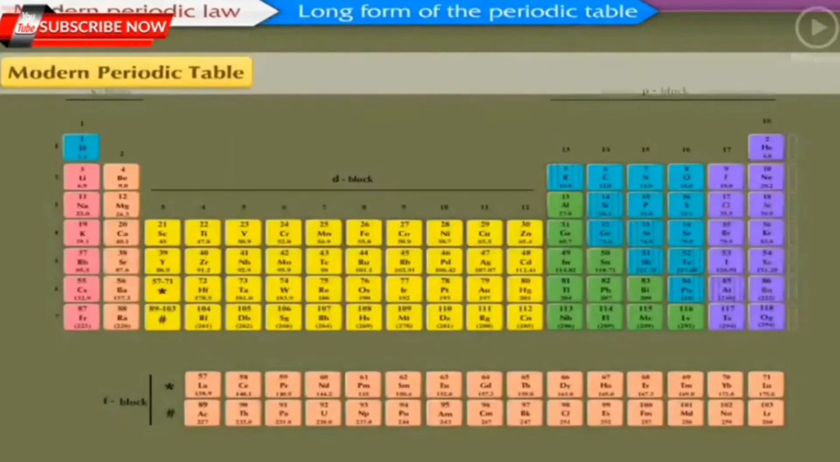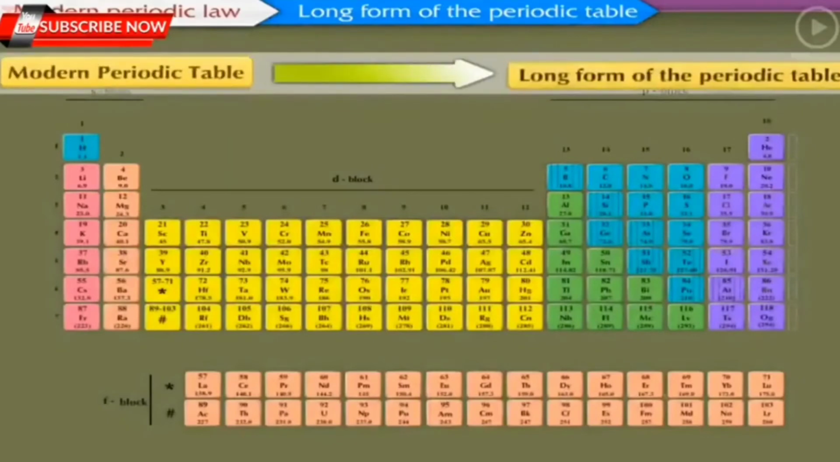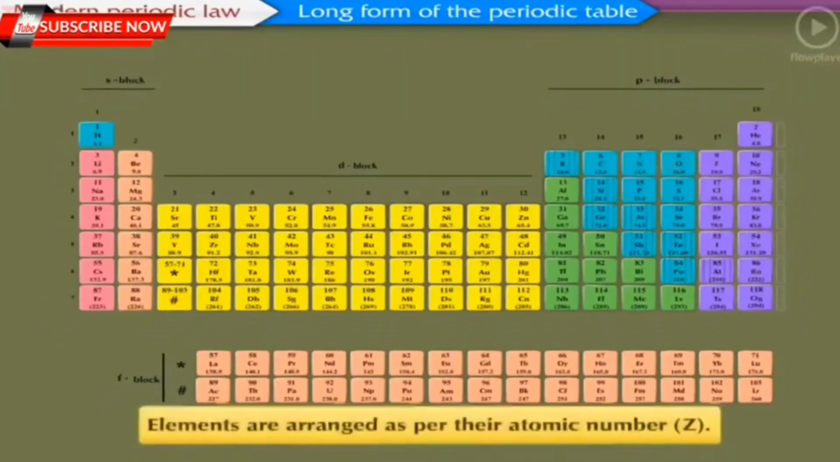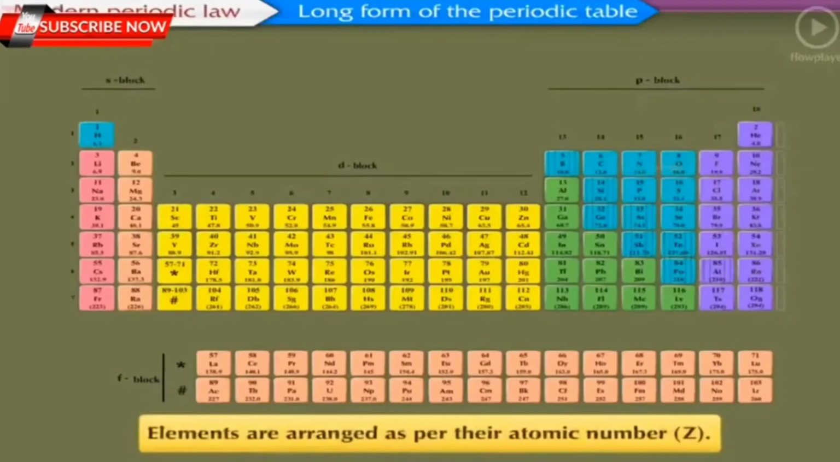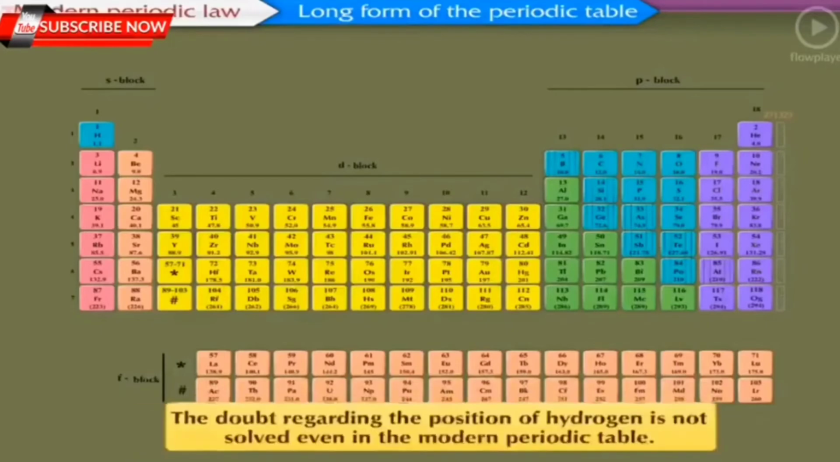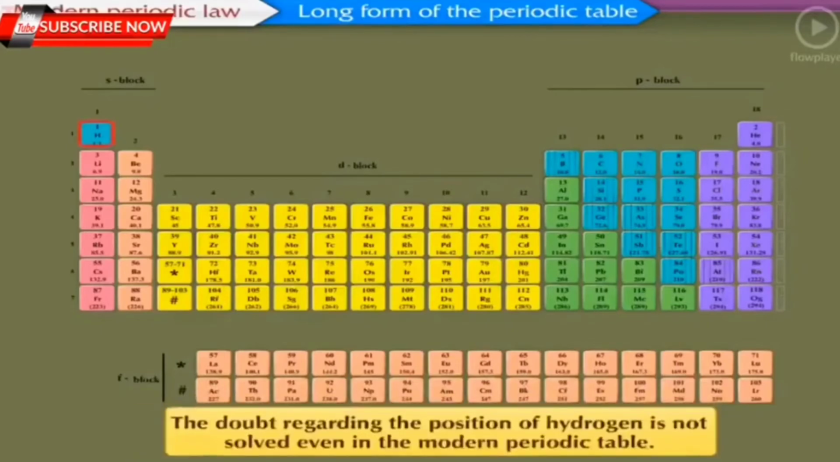The modern periodic table is also called the long form of the periodic table. In the modern periodic table, elements are arranged as per their atomic number, that is, Z. Due to this, most of the drawbacks of Mendeleev's periodic table appear to be removed. However, the doubt regarding the position of hydrogen is not solved even in the modern periodic table.